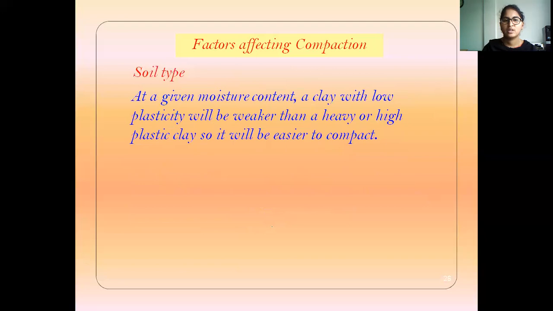Cohesive soil, that is clay with low plasticity, will be weaker than a heavy or high plastic clay, so it will be easier to compact. Cohesionless soil has more permeability and gives less strength to the structure. But in clay, that means cohesive soil, permeability will be reduced and strength will be increased.